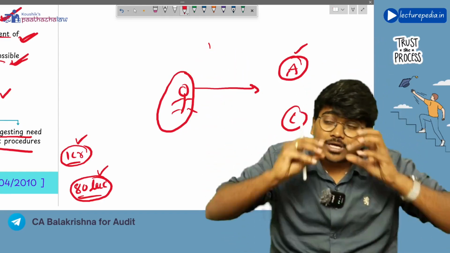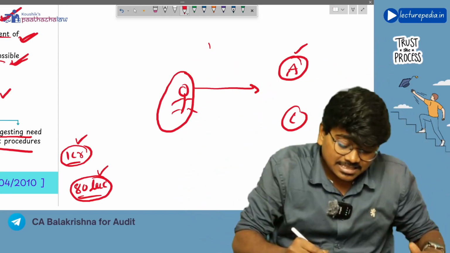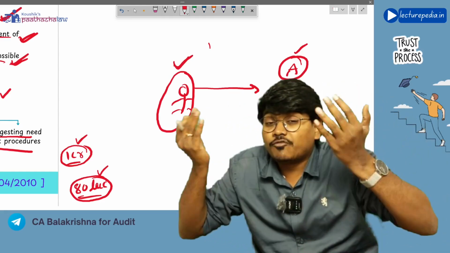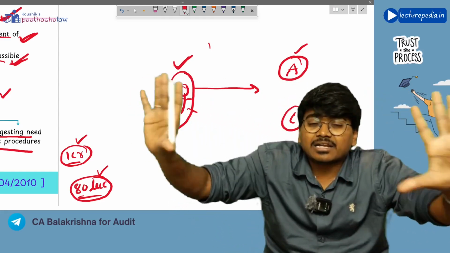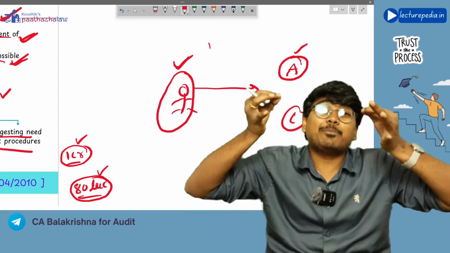The auditor is following all the fundamental principles. That is independence in appearance.